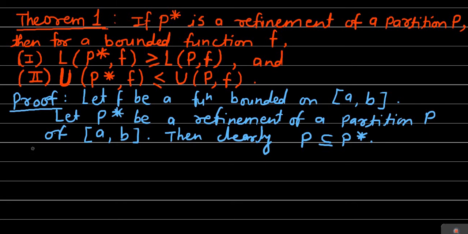Now we'll consider the first case. We'll consider both cases separately, but as told earlier, only one case we are going to prove. So, proof of the first part. As P is a subset of P star, we suppose that the partition P star has only one point more than the partition P.